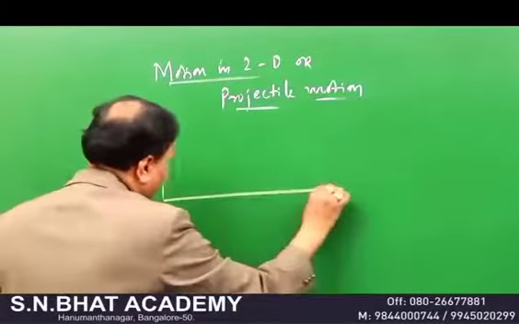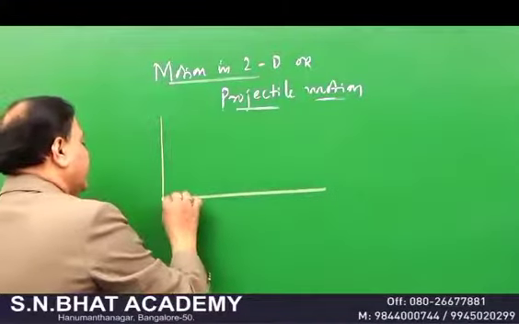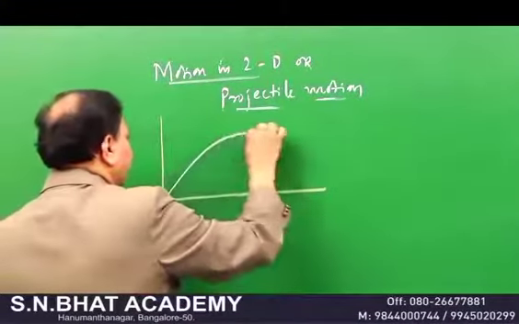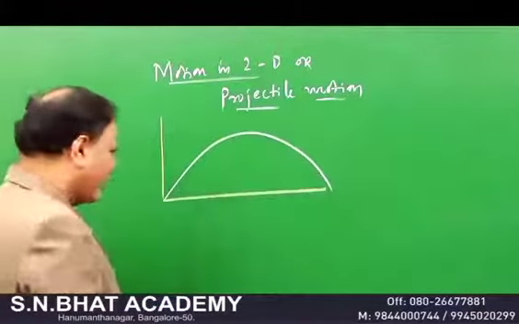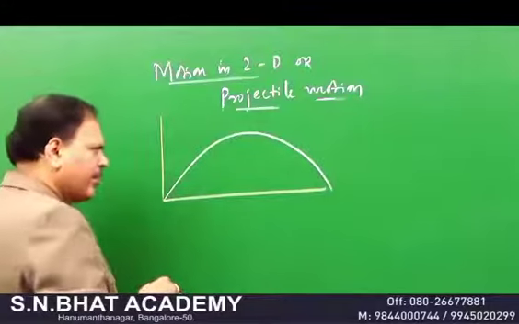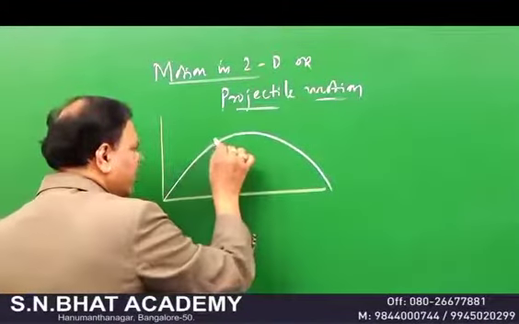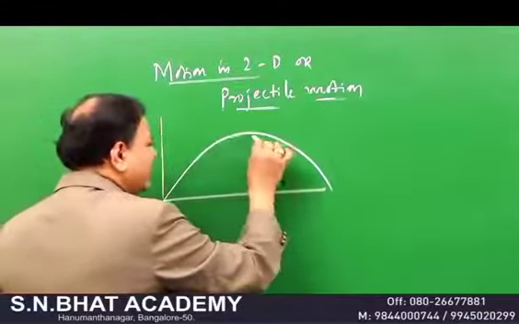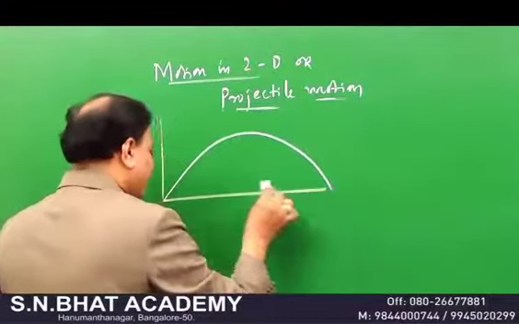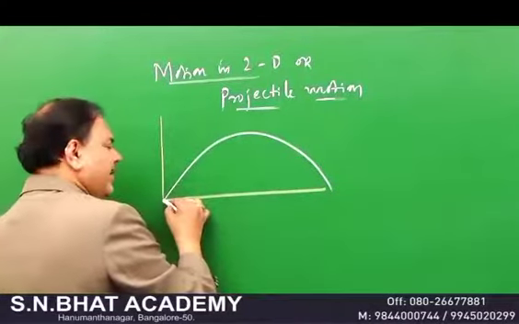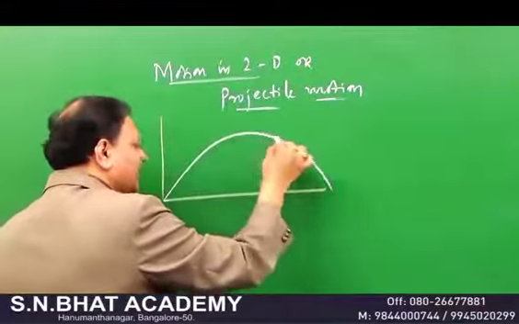suppose you are throwing a body from this point, and when you throw this body, it will trace this kind of path. Just like you are throwing a cricket ball from the boundary, and when you throw it, look, it moves like this, and finally it reaches the wicket. Or else, let's say a batsman is hitting a sixer. When he hits a sixer, look, it goes like this.